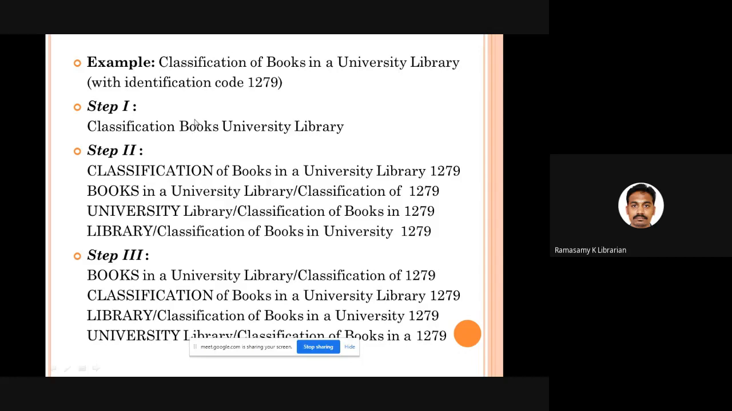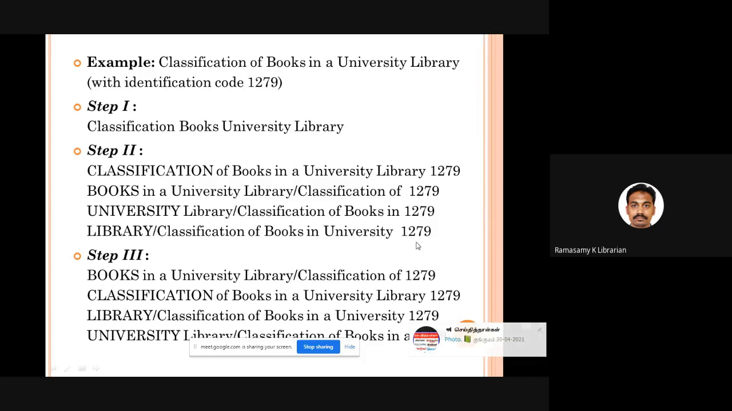Second entry, what is the keyword? Books. After books, what is available? In a university library. You write in a university library. Put a slash, starting point of remaining part of the title, classification of, that you write, that becomes second entry. What is third entry? You take university, you write university. After university, only word library is there, you write library. Then put a slash, then you write the remaining part of the title, classification of books in. Then the accession of the third entry. What is the fourth entry? Library. After library, nothing is there, put a slash, then classification of books in a university, then accession number.